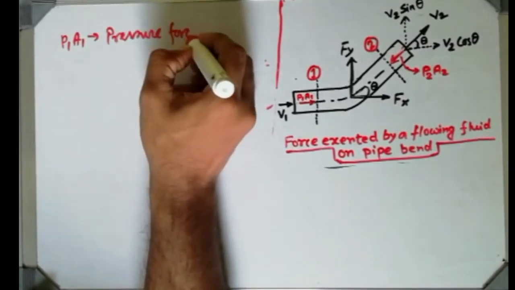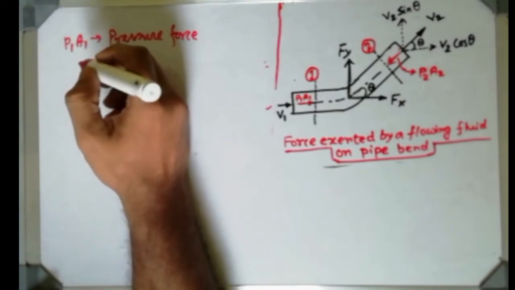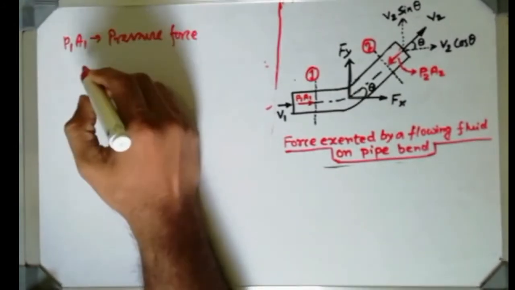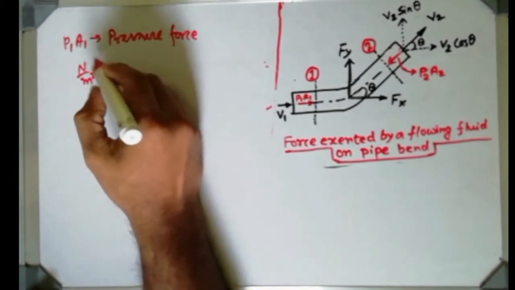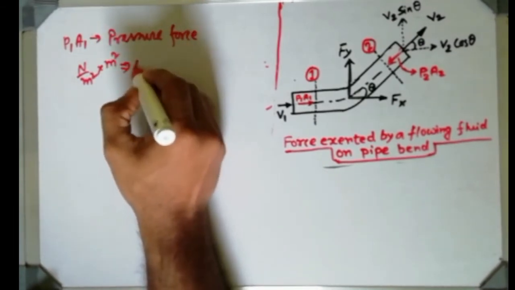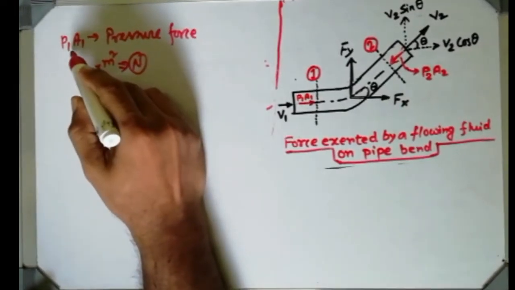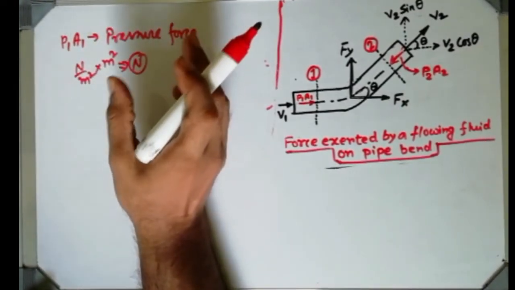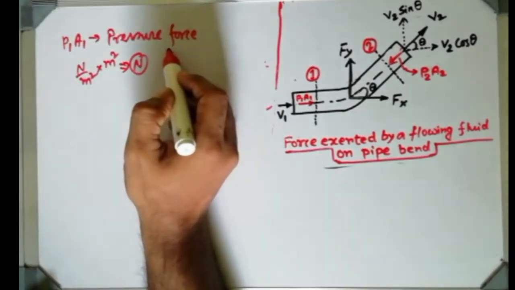Pressure force, because P is the pressure and A is the area. If you have any confusion, always use the SI unit system. Pressure gives a unit of Newton per meter square and area gives a unit of meter square, so they cancel each other and the outcome is Newton. That means if you multiply both of these quantities, it gives you a force, and it is coming due to the pressure. That's why it is known as pressure force, nothing else.